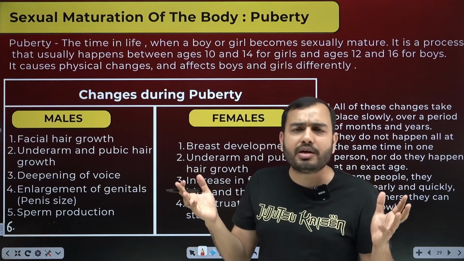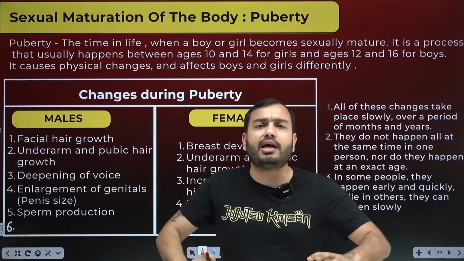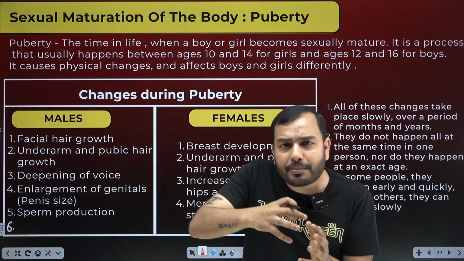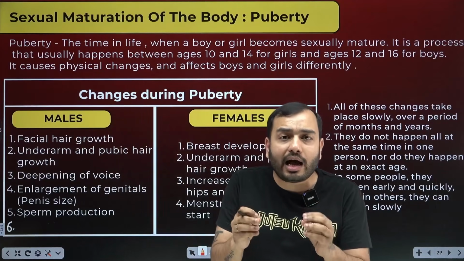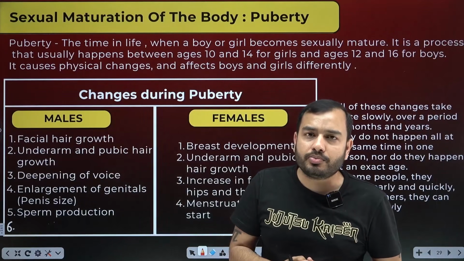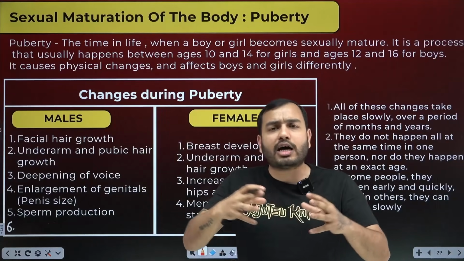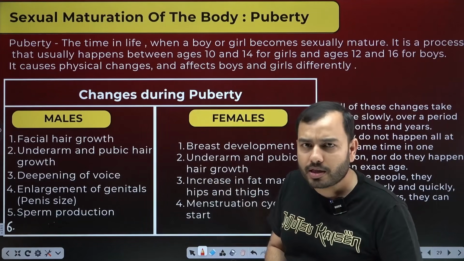This is the rule of the world. This is the rule of nature. Nature wants you to keep producing new individuals. So after a certain time, the preparation of your body starts so that you can become capable of reproducing. This time of preparation is not for one month or two months. It goes over a few years. This is what we call puberty.